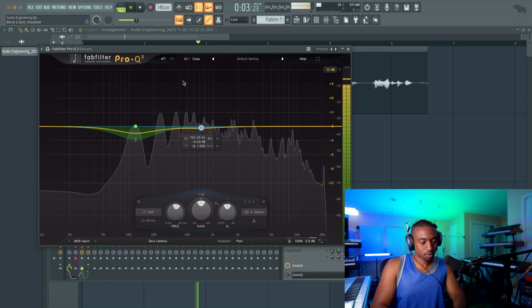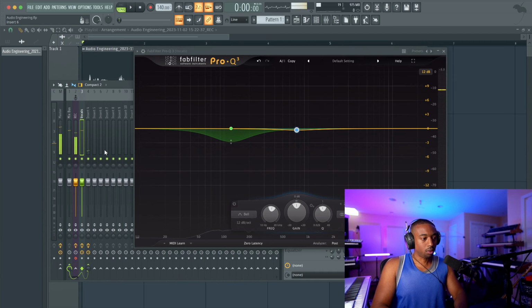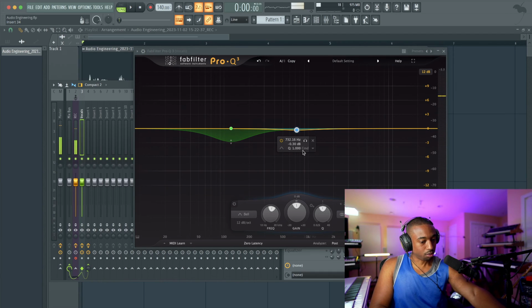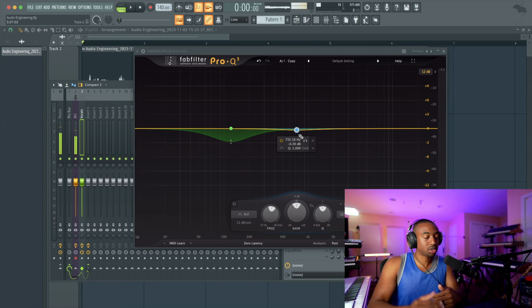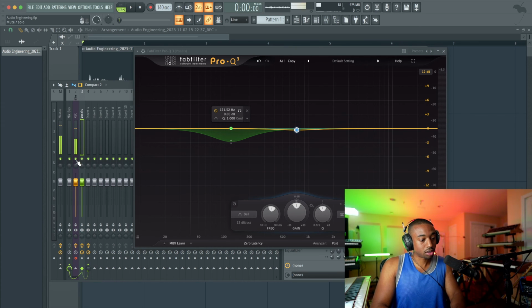Now, when you're checking for resonances and correction points, you'll find that 700 hertz has some, about 200 to 300 has some, and then also in the 2K area. So people overlook the 700 all the time. You're just trying to figure out where does the energy build up too much.